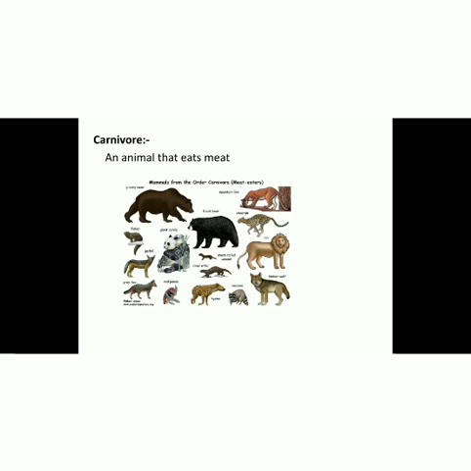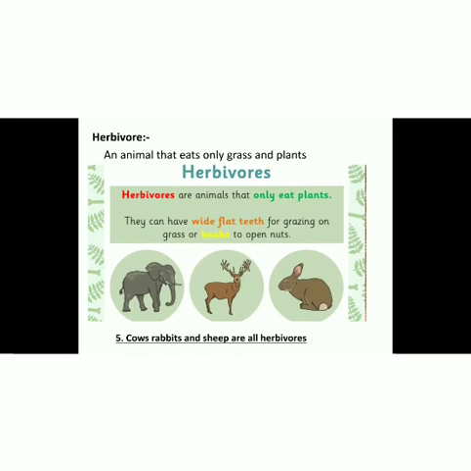Next we have carnivore. Now carnivore is a name given to an animal who eats meat. So the animals whose food is only and only meat, those animals are known as carnivores. And the sentence given on page number 28 is, lions, tigers and leopards are all carnivores because they eat only meat. Next we have herbivore.